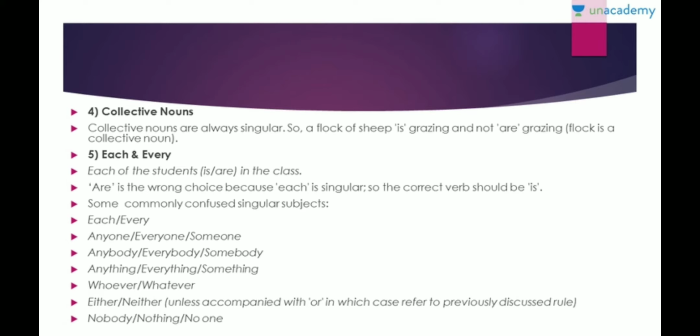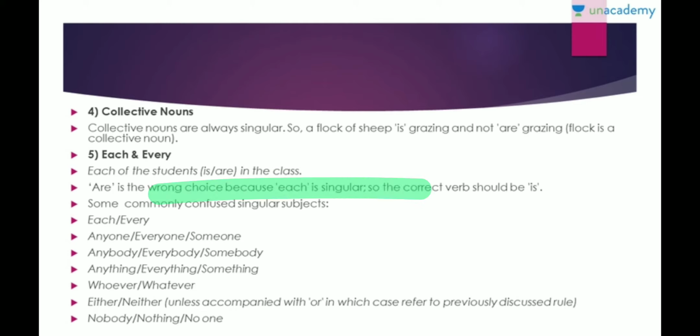Alright, next we come to collective nouns. Now, collective nouns are always singular. So, a flock of sheep is grazing and not are grazing the grass. Alright, now we come to each and every, and all the other collective nouns also, like an army of ants is marching, right? Because that entire thing is a collective noun.